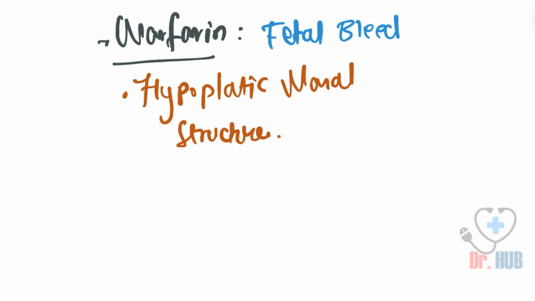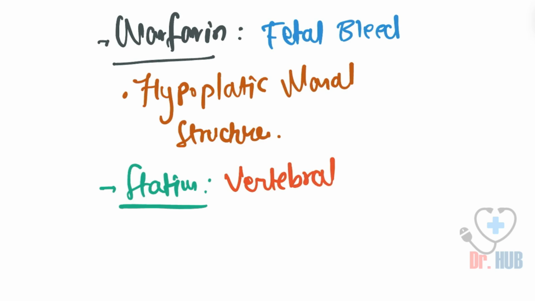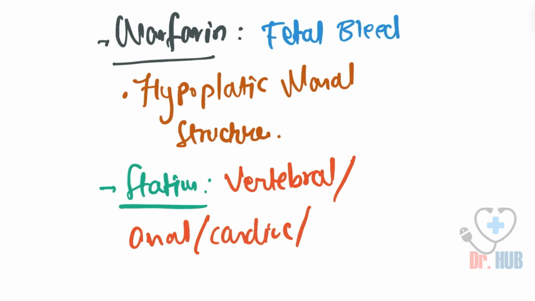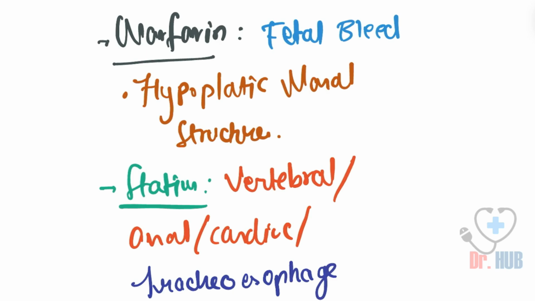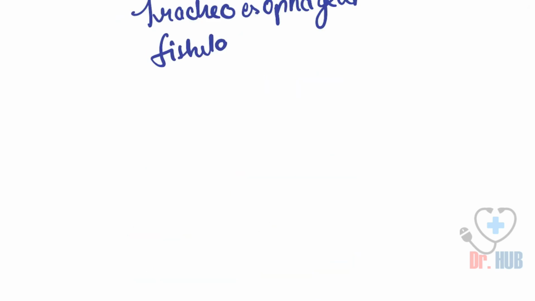Then we move on to the statins. Statins cause vertebral, anal, cardiac, tracheoesophageal fistula, and also renal, arterial and limb defects.